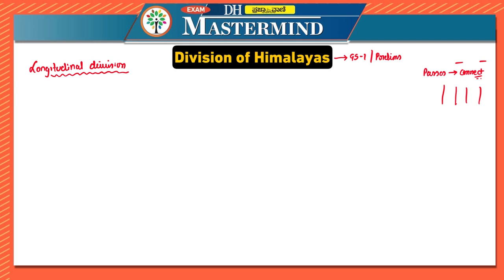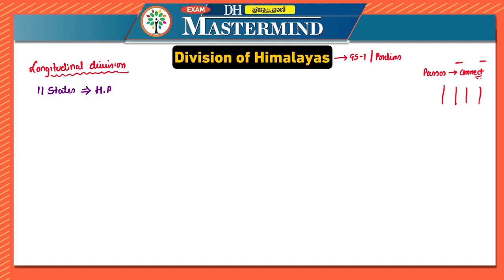Now, how many states or union territories in India have the Himalayas? Or how many states touch the Himalayas? According to that, there are 11 states. And what are these 11 states? If we look from the very left, we are discussing states over here.